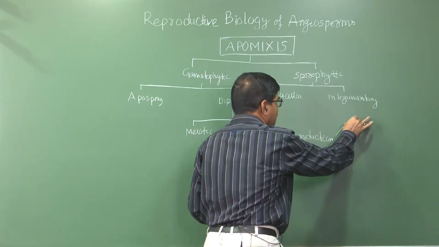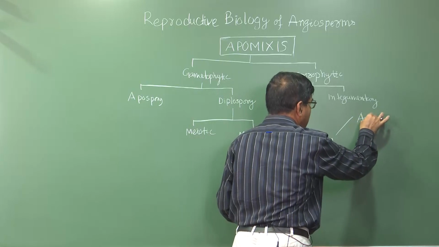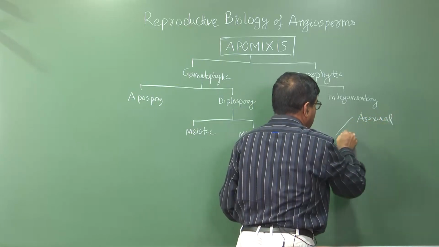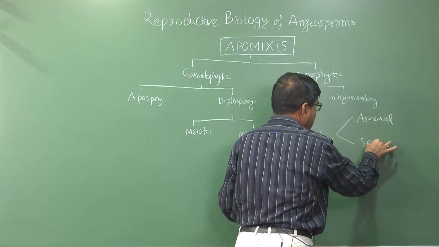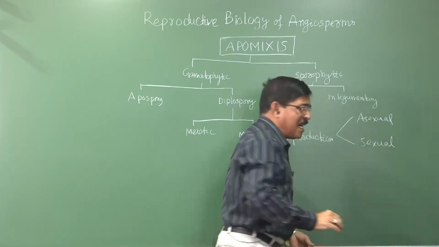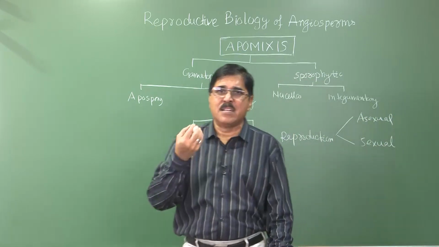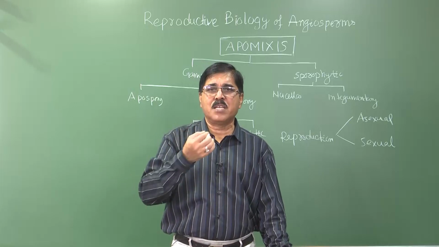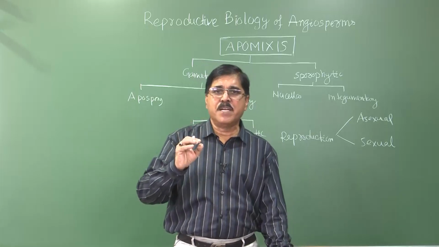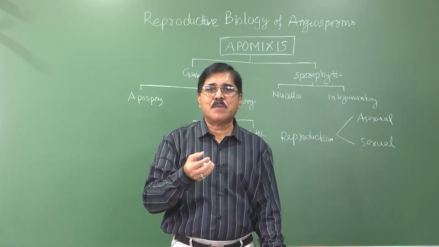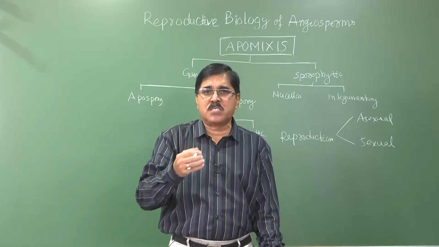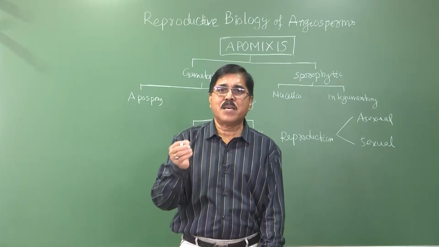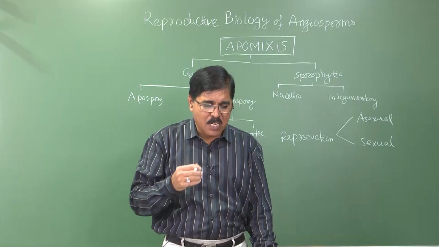it may be asexual or maybe sexual. In asexual reproduction, a part of the plant containing vegetative cells may develop into a new plant. Different types of asexual reproductive structures are produced, like tubers, rhizomes, corms, etc. Sometimes leaves also produce new plants. These are the asexual reproduction.